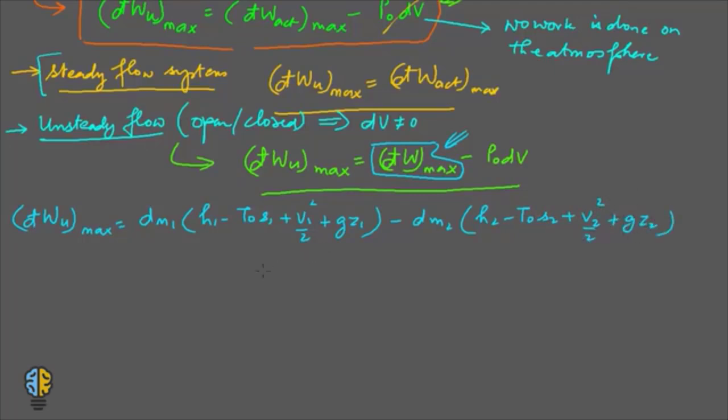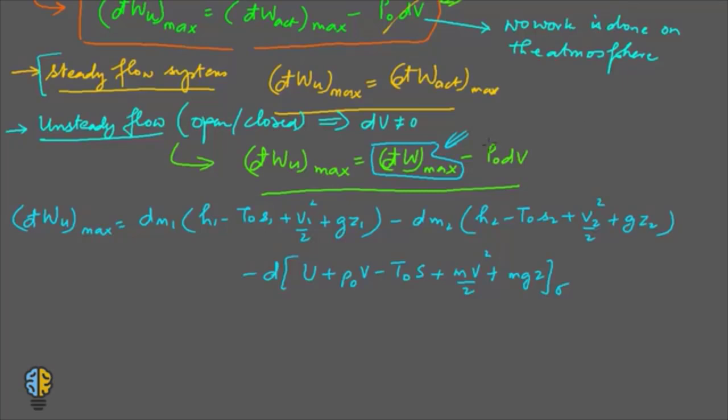Alright, and minus the energy increase of the system, that is d of U plus P naught V minus T naught S plus mv square by 2 and plus mgz, and this is for the control volume sigma.